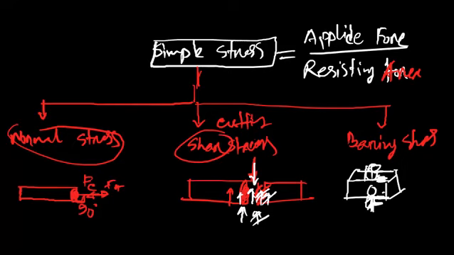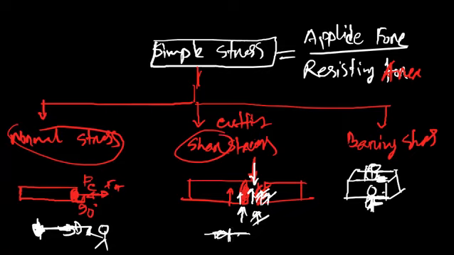For example, when we pull any roof, or any man is pulling or pushing, it creates normal stress. Shear stress is when you cut paper with scissors, it creates shear stress.